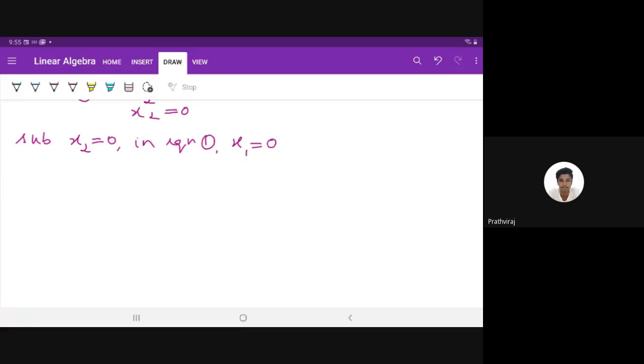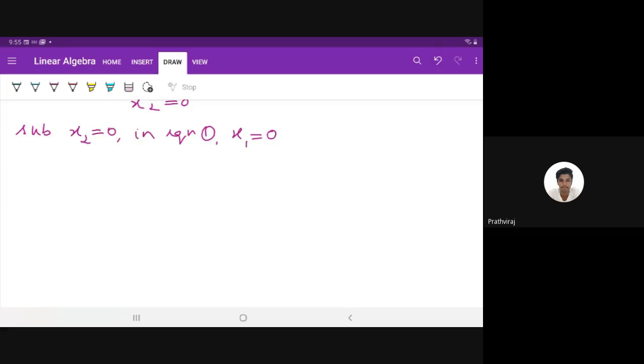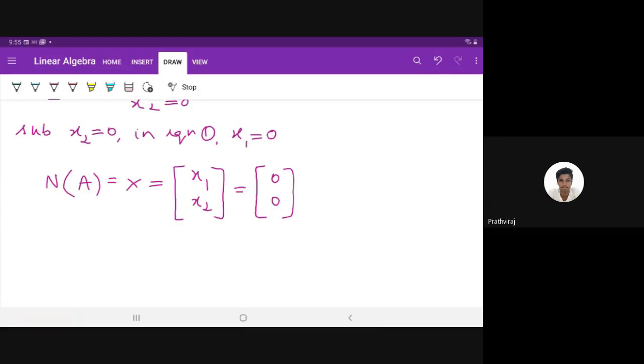Solution of the equation Ax equals 0. The solution is the vector of unknowns x. X has x1, x2. So null space of A is equal to vector x, which is x1, x2, that is equal to 0, 0. This is the null space of A.